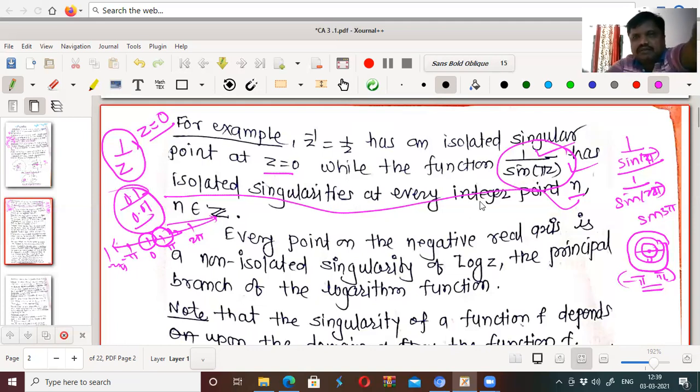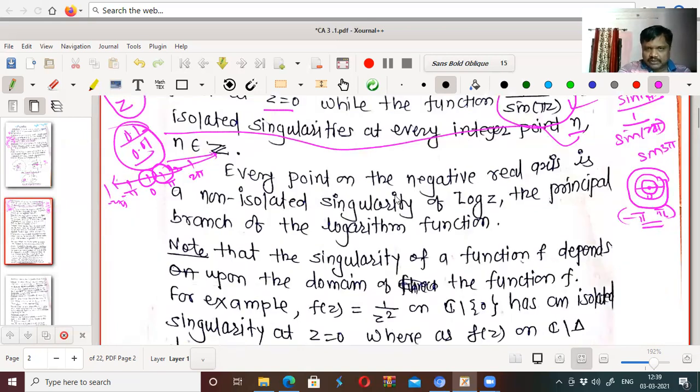So 1 by z has an isolated singularity at z equal to 0. 1 upon sine pi z also has an isolated singularity at z equal to n. Okay. Every point on the negative real axis is a non-isolated singularity of log z, the principal branch of the logarithmic function. Every point on the negative real axis is a non-isolated singularity, because on the negative real axis the function is not defined.